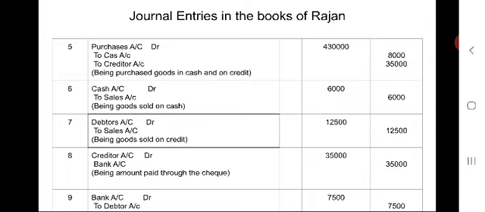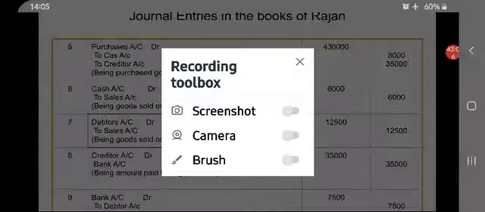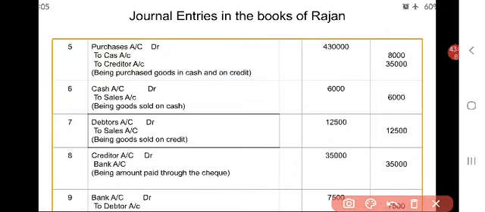As the creditor getting advantage as per the rule of personal account, creditor account debtor 35,000, bank account 35,000.